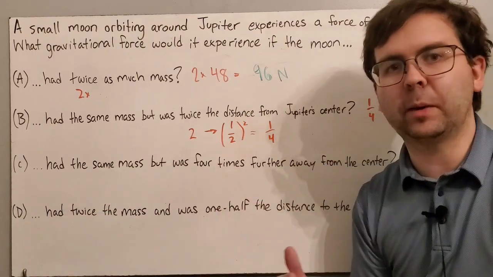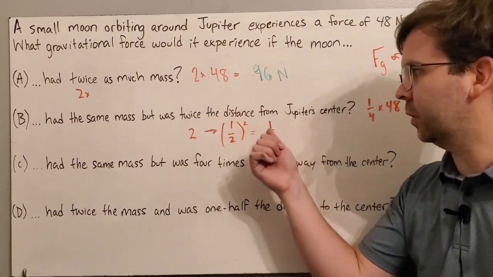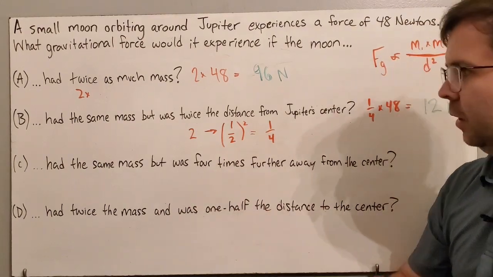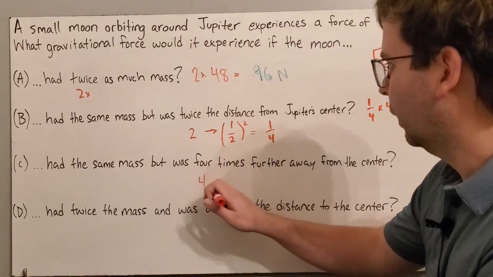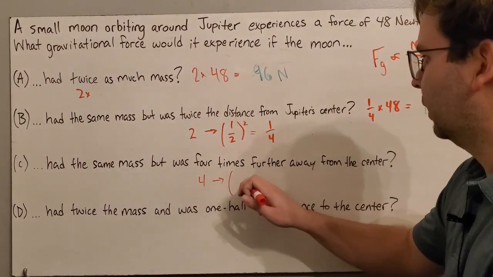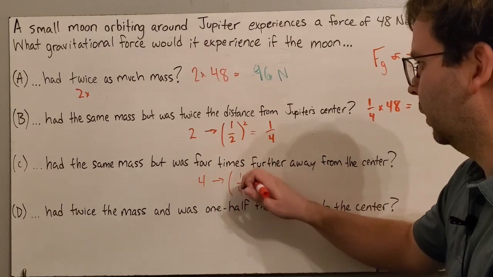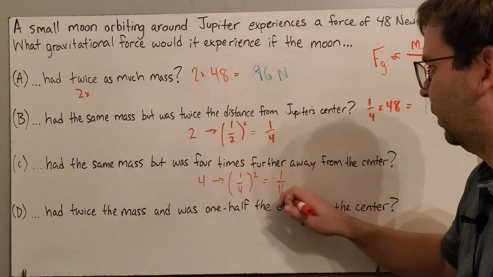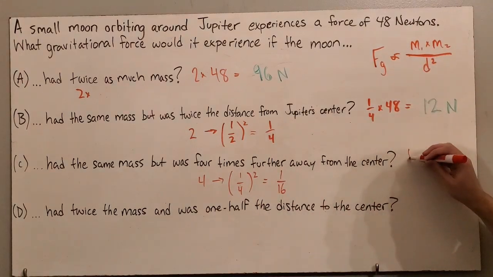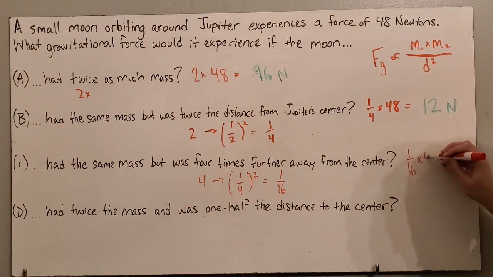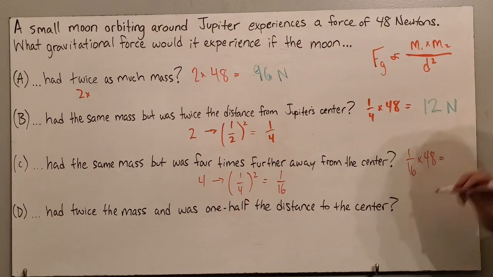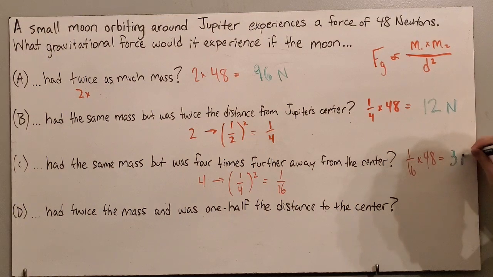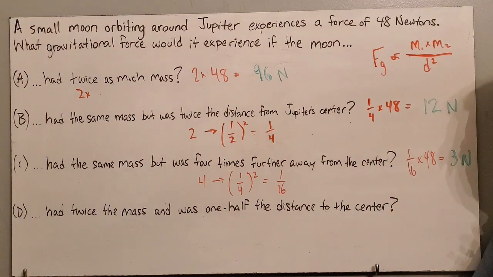What if the moon had the same mass, but instead of twice the distance, what if it was 4 times further away from the center? So much greater. Well, now this 4, inverse square of that is going to be 1/4 for the inverse, squared. That's going to be 1/16. So the gravitational force is 1/16 as strong now. So 1/16 times 48, that's just going to be a measly 3 newtons of force.